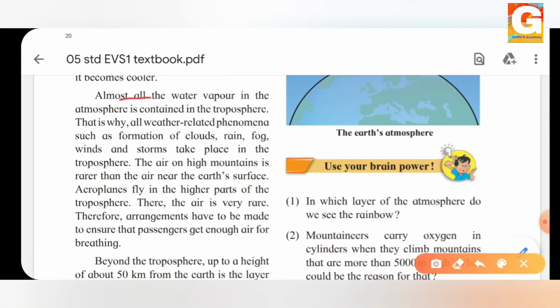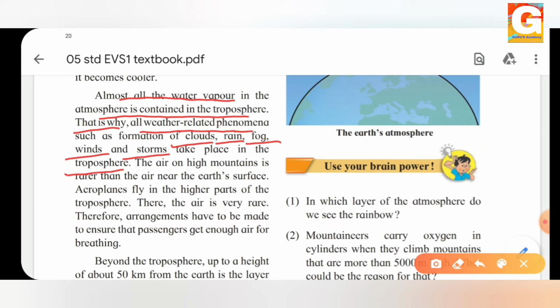Almost all the vapor in the atmosphere is contained in the troposphere. So we have seen where the troposphere is. All the water vapor present in the atmosphere is in the troposphere. And that is why all the weather related phenomena such as formation of clouds, rain, fog, winds and storms take place in the troposphere.